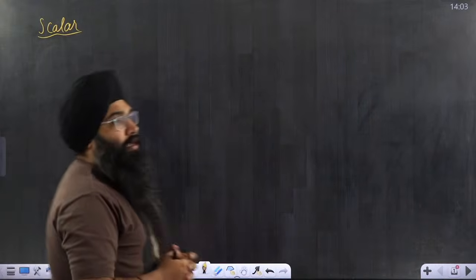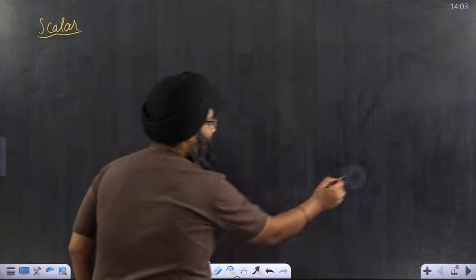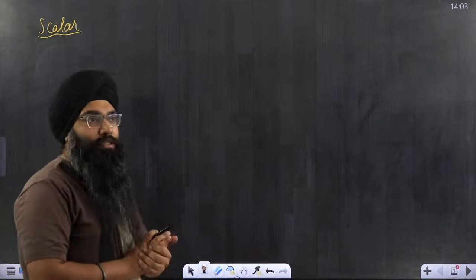So what is a scalar? First of all, let us understand what is a scalar. A scalar is any quantity which does not have any direction. It only has a magnitude part, it does not have any direction. So any quantity which is not associated with direction is called a scalar. Very simple, let's write it down. Please make notes as I am writing on the board, and you can take help from these classes.